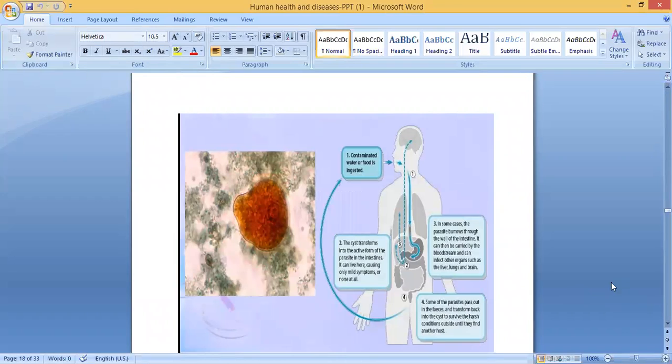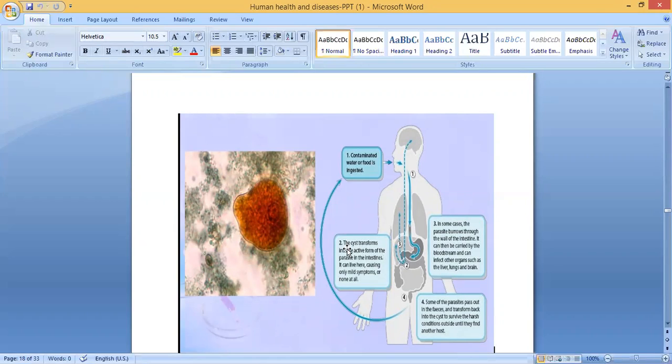Then you can see here, this is contaminated water. First step, contaminated water or food is ingested. So the person is taking this contaminated water or food. We told the target organ is the large intestine. First it will reach the stomach. From the stomach, it will go to the large intestine. See, this is the large intestine.